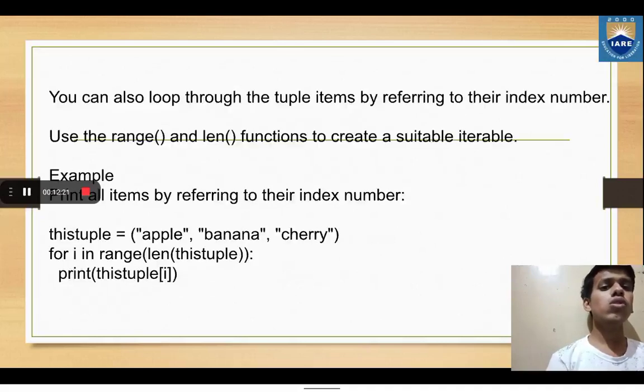Next, you can also loop through the tuple items by referring to their index number. That is, use the range and length function to create a suitable iterable. For example, if we want to print all the items by referring to their index number, we can initiate this tuple as apple, banana, cherry, and then use for i in range, length of the tuple, and print using the index number, that is this tuple, and in square brackets we give the variable i.